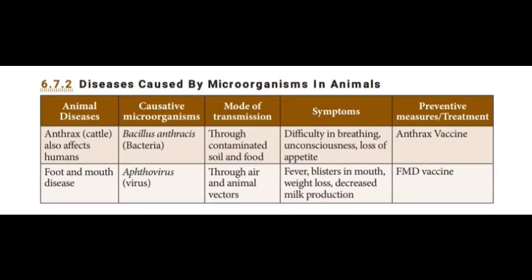Diseases caused by microorganisms in animals. The first animal disease is anthrax. It is present in cattle and also affects humans. The causative microorganism is Bacillus anthracis. It is a bacteria. Mode of transmission is through contaminated soil and food. Symptoms: difficulty in breathing, unconsciousness, and loss of appetite. Treatment: anthrax vaccine.